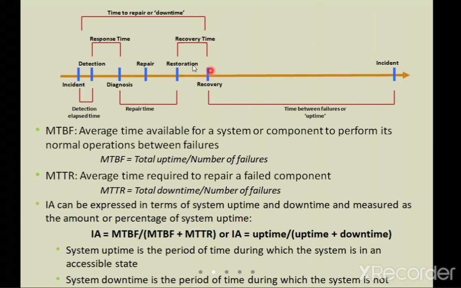And this is the downtime, where the system is not functioning properly. Mean time between failures means the average time available for the system or component to perform its normal operation between failures. So even if the system fails, it has to perform the operations for me.